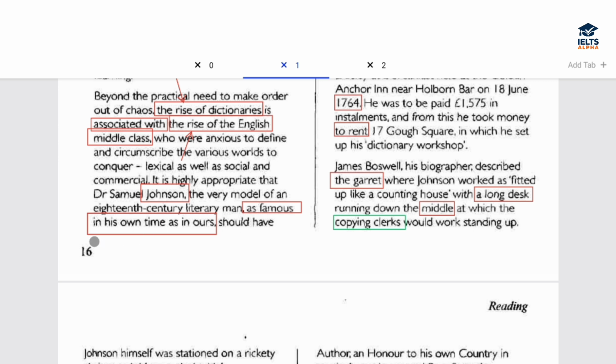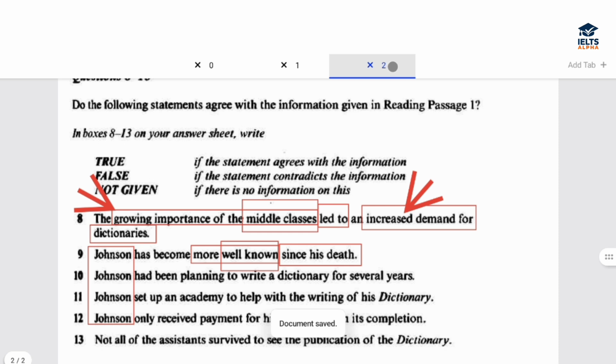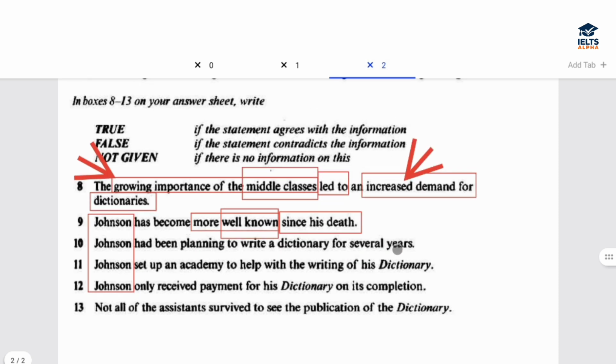As famous, let me emphasize this portion here, in his own time. By this, they're trying to say in his own time means when he was alive, as in ours means in the present time or after his death, but he was as famous as in ours means he was still famous when he was alive, right? So there is a contradiction here.